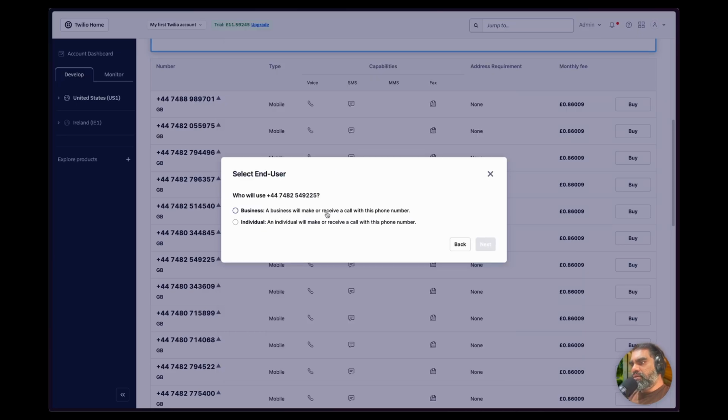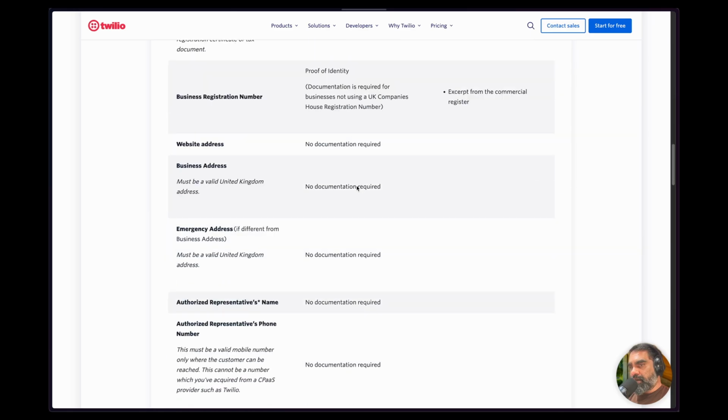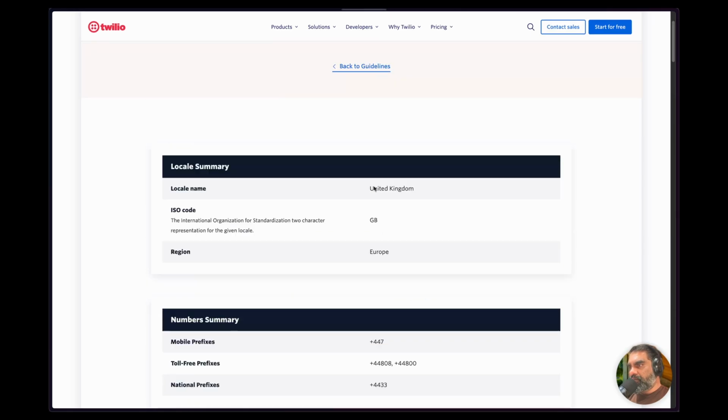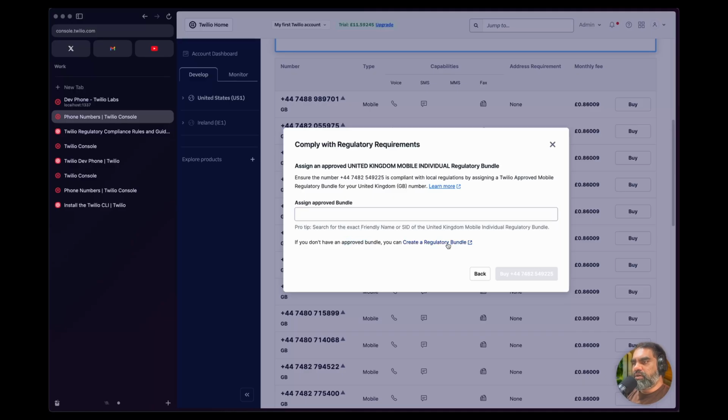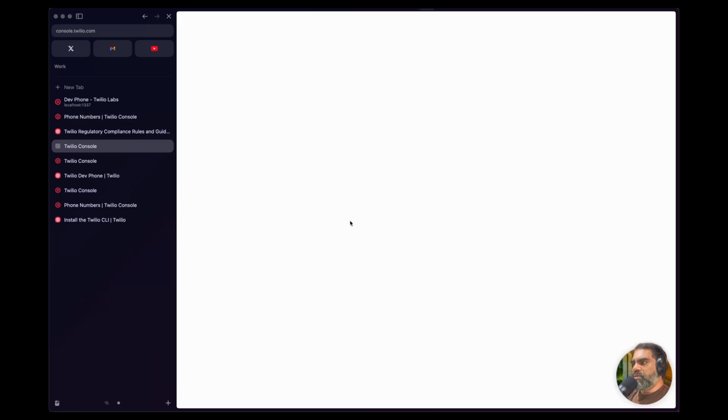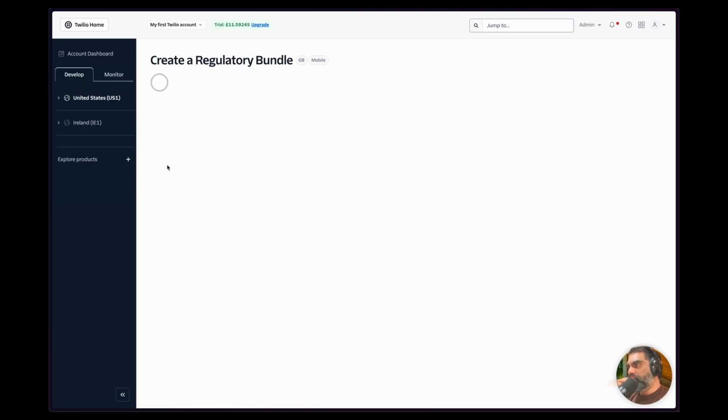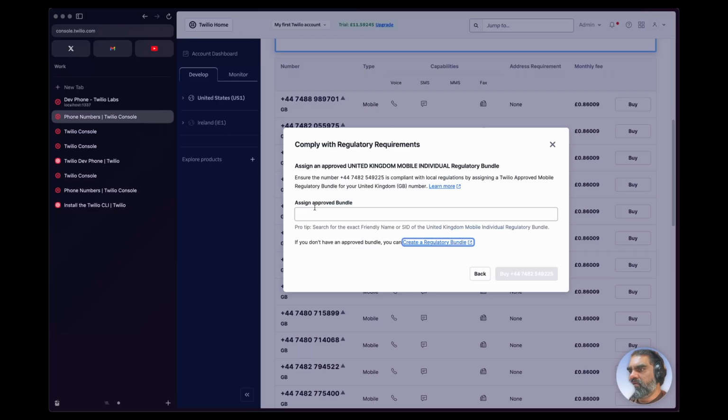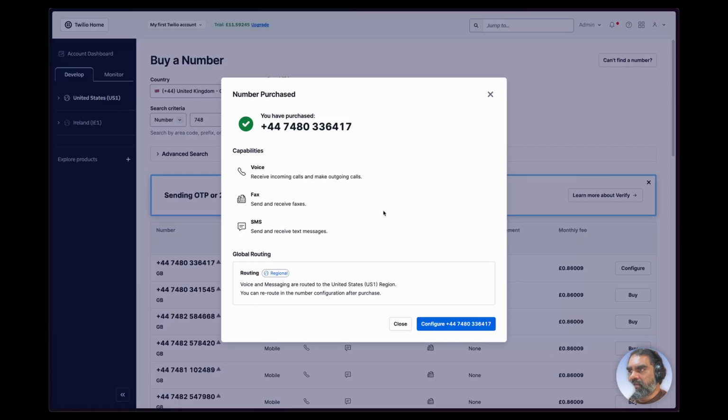A business will receive a call with this phone number. Individual. Looks like you have to submit all this before you purchase. Have an approved bundle. You can create a regulatory bundle here. Let's see what that's about. Type of phone numbers. Next. This is going to take some time. Go to phone numbers. So I think this is included in the trial. I didn't have to give any credit card or anything like that.